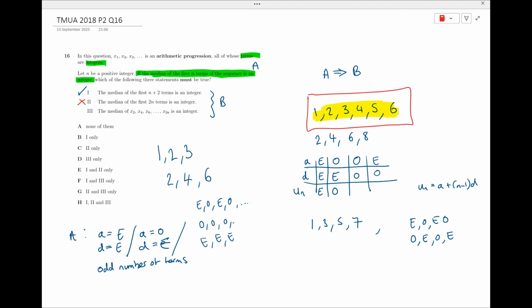Now, if they're all odd, it doesn't matter how many terms you have. The median is always going to be an integer, so that's fine. And if you're only taking every other term, you can see that you're going to have a sequence that's either all odd or all even. So that's always going to be true as well.